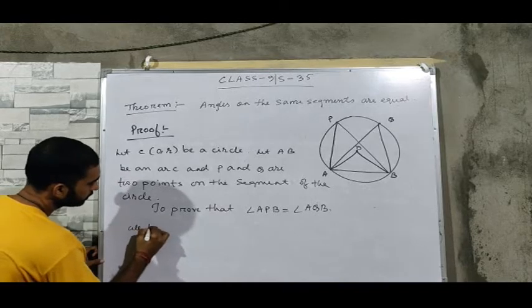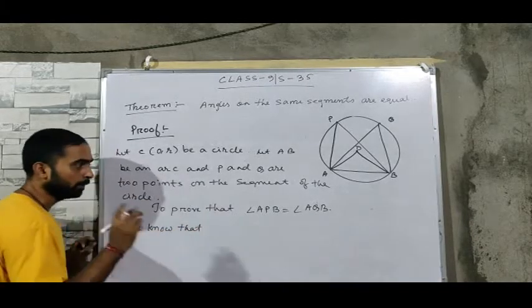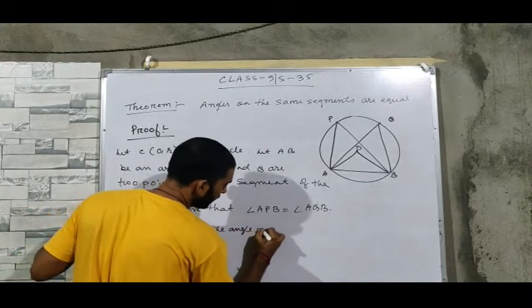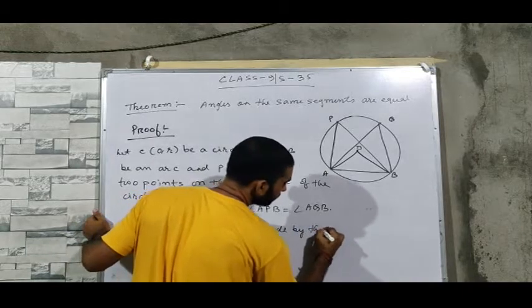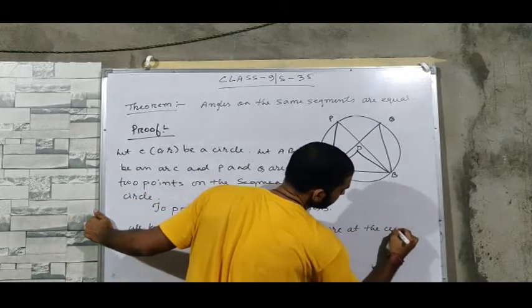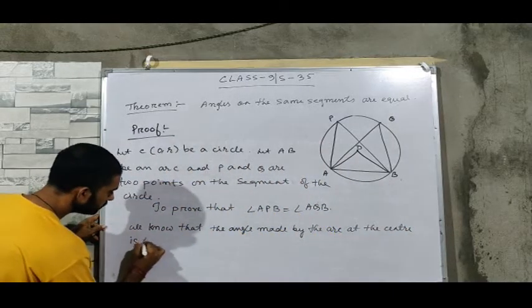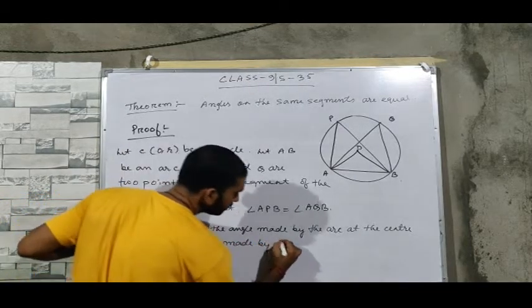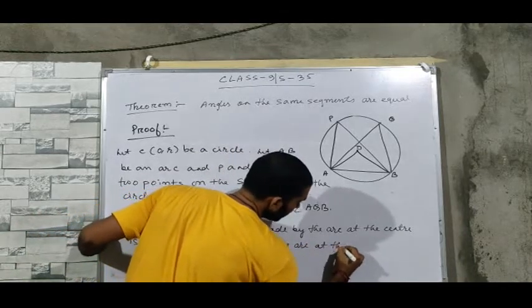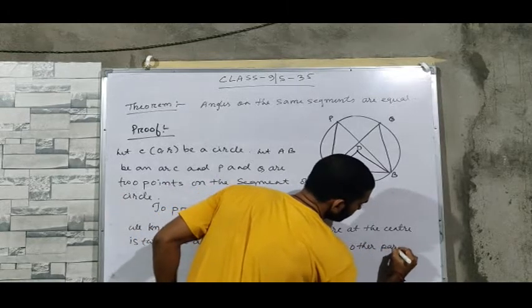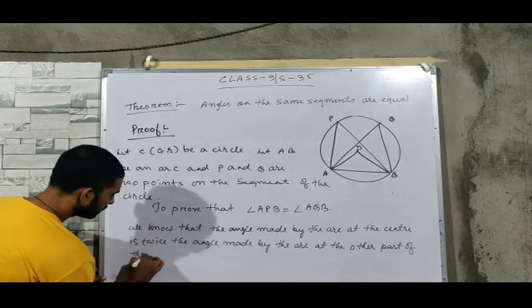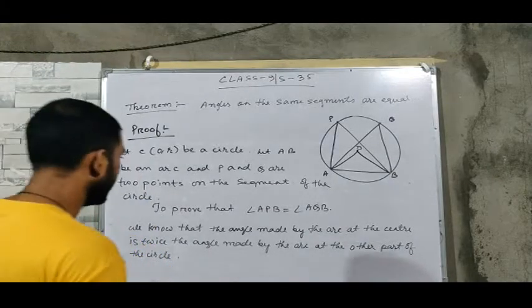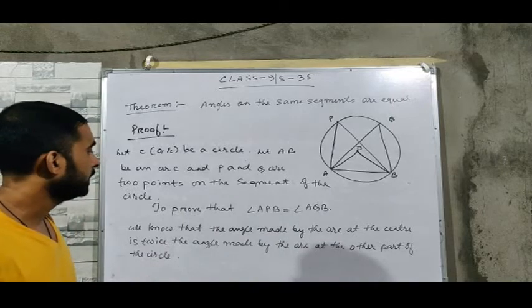Now we know that theorem 10.8, which is the most important theorem in this whole chapter: the angle made by the arc at the center is twice the angle made by the arc at the other part of the circle.